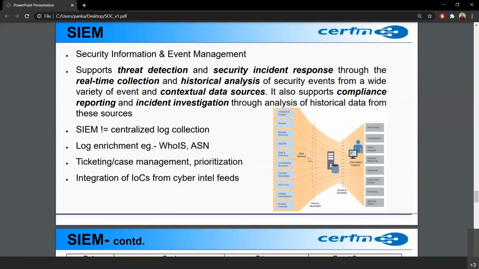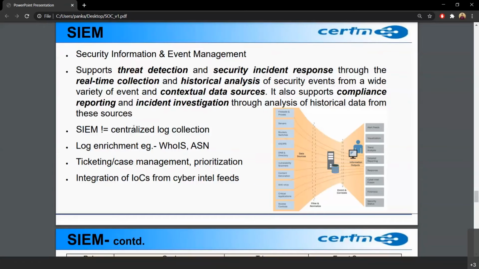Some people confuse SIM as centralized log collection. No, this is not only log collection. Log collection is a part of SIM. So SIM basically supports threat detection and security incident response through real-time collection and historical analysis. So it is collecting the logs and analyzing based on prior incidents. So historical analysis is also done, and a wide variety of contextual data sources.